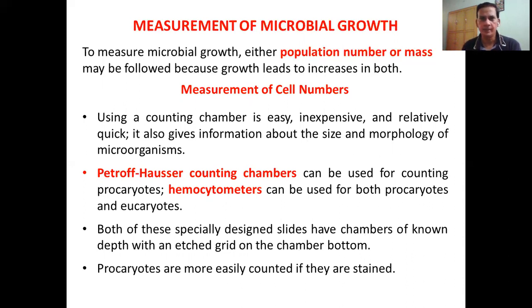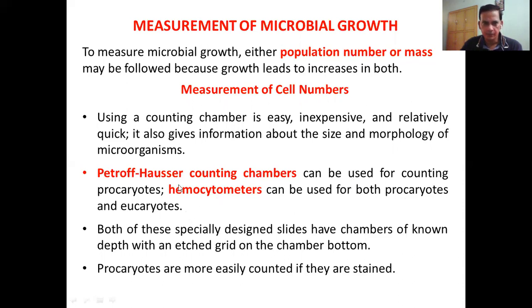If you remember, in the previous semester you have done blood counting. In those experiments you used a hemocytometer and the Neubauer's chamber, in which you counted the cells. In that hemocytometer, we have a similar kind of counting chamber, which is called Petroff-Hausser. The Petroff-Hausser is usually used for counting prokaryotes. The hemocytometer, which we used last semester, can be used for counting prokaryotes as well as eukaryotes.